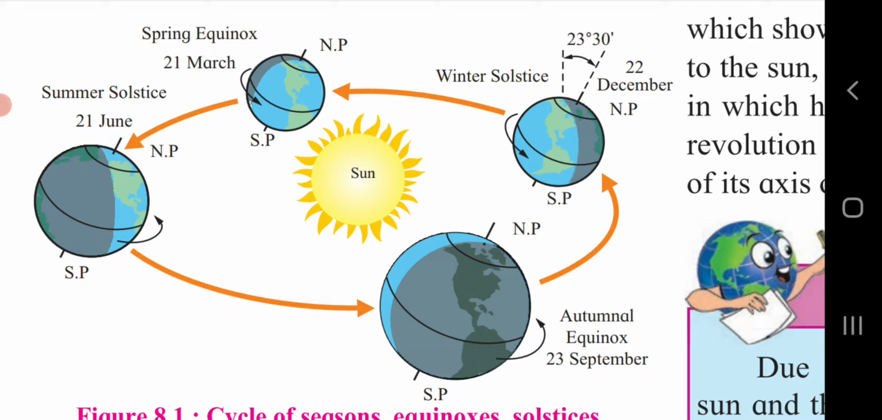Next, on 22nd December, that is winter solstice, the northern hemisphere is tilted away from the sun while the southern hemisphere is tilted towards the sun. In this position you can again see the 23 degree 30 minutes tilt. The northern hemisphere is tilted away from the sun while the southern hemisphere is tilted towards the sun.